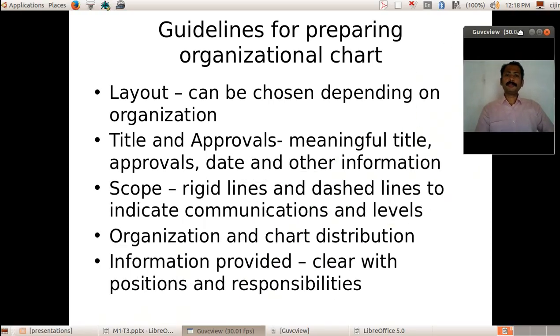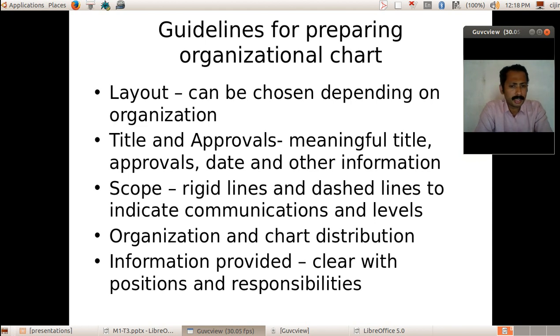So which are the guidelines for preparing an organization chart? The layout should be designed by the management, chosen depending on what type of organization it is. Then title and approvals: meaningful titles, approvals, date and other information. Meaningful titles like office superintendent, manager, sales operator, sales manager. Appropriate titles will increase the readability of the organization chart.